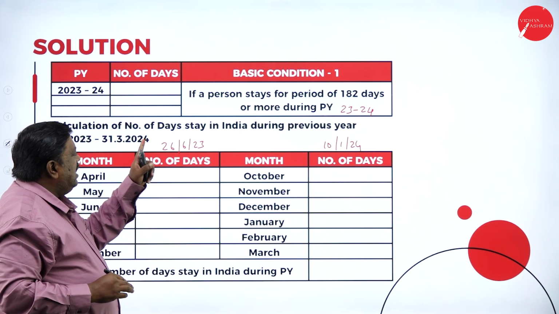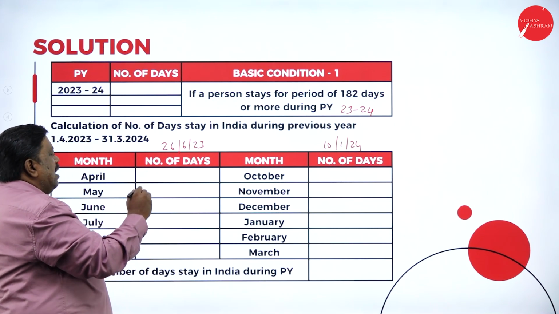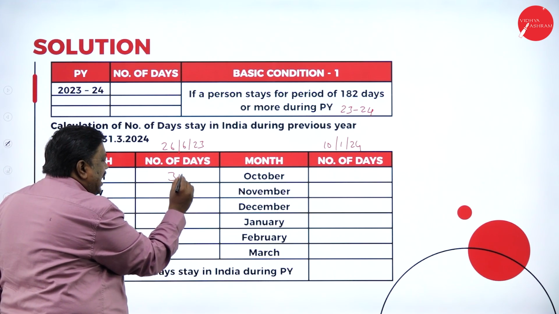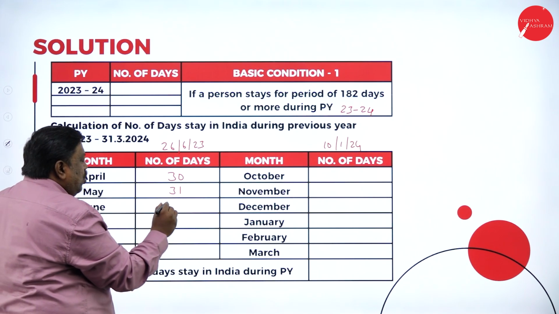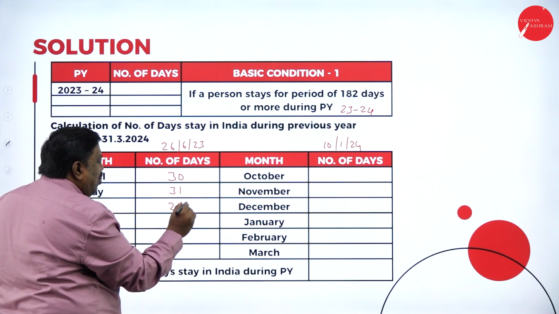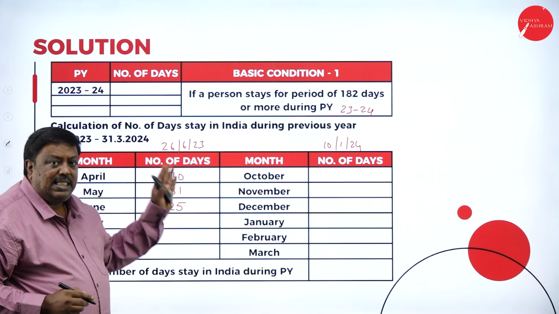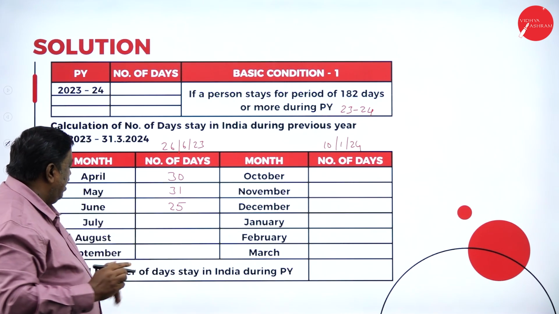So, leaving on 26th means in the month of April I was in India, in the month of May I was in India, in the month of June 25 days I was in India. From 26th I was not in India.